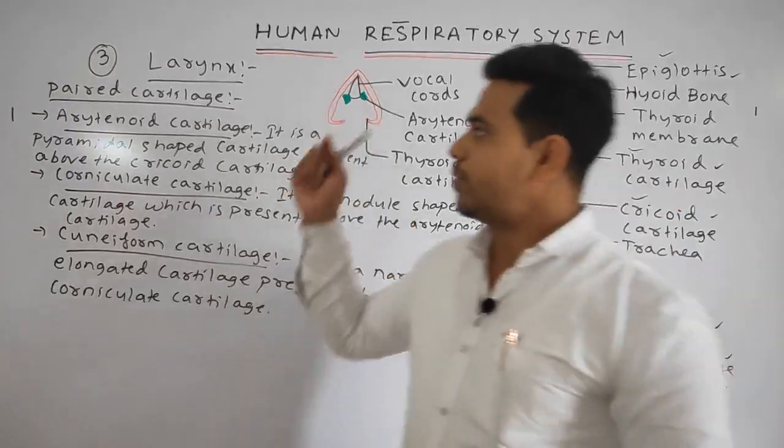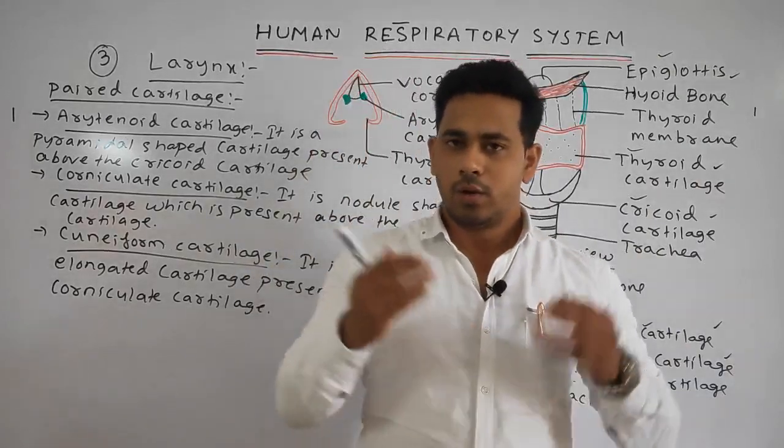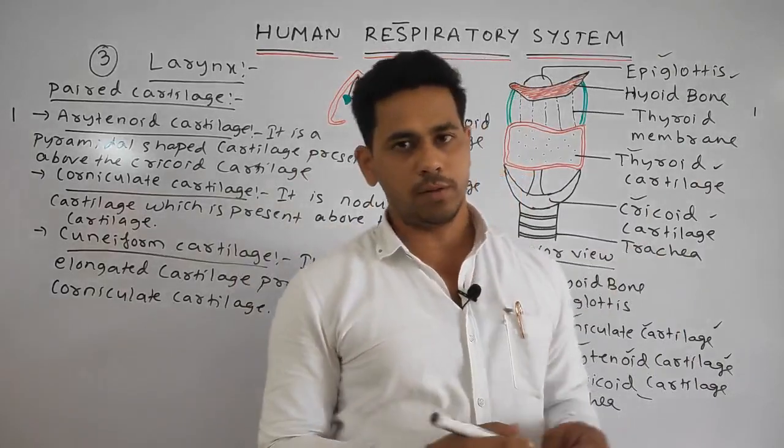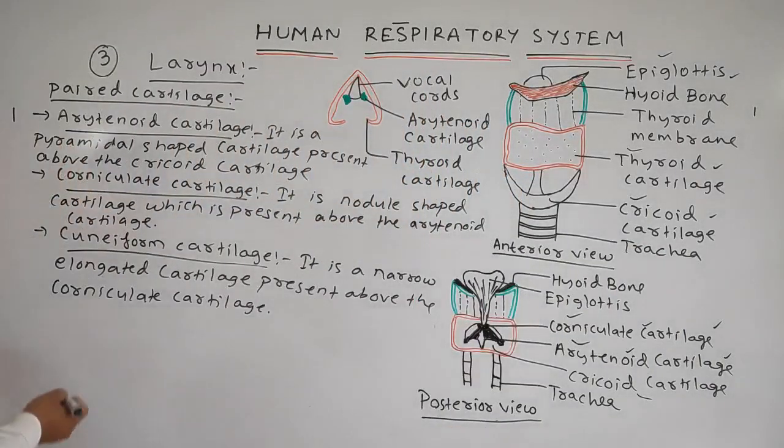Okay. Next point, what is the main function of the larynx? One of the important functions of the larynx is that it helps in respiration or breathing. We can write our next point, the function of the larynx.